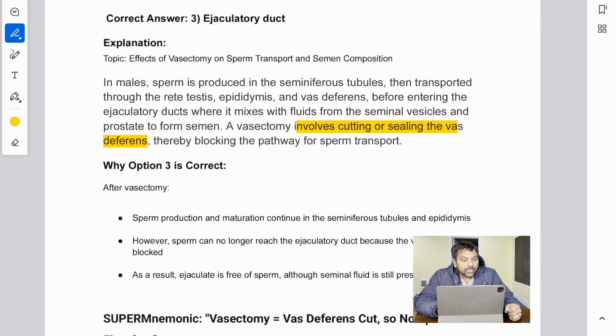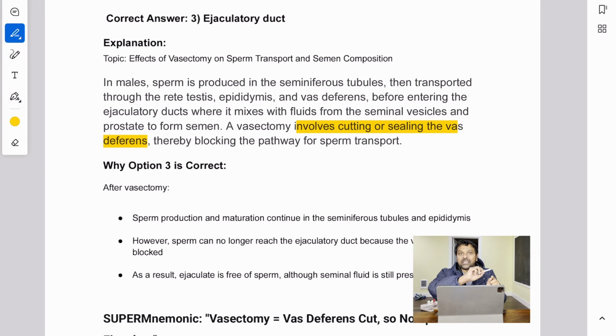That's why after vasectomy, sperm production and maturation continue in the seminiferous tubules and epididymis. So sperm production is still going on in the seminiferous tubules and epididymis, and the sperm on their way through the vas deferens are stopped.